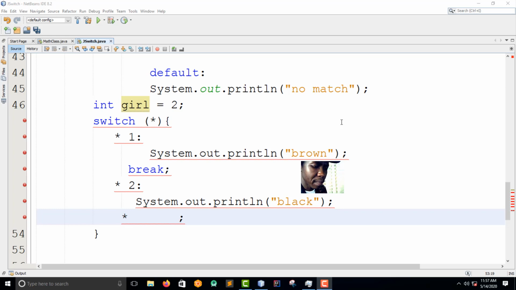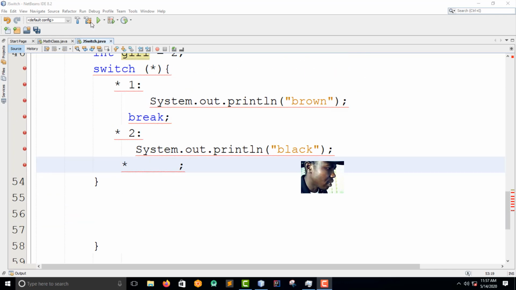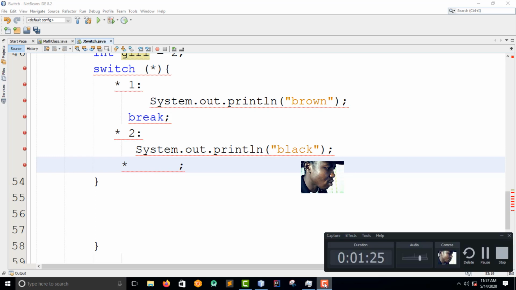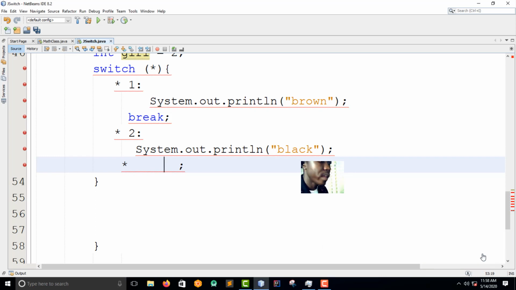But then we have, I think, three types of loops. We have the Java while loop, a do while loop, and also the for loop, and I think we have a number of others. But we're going to start with the Java while loop, and then we will continue as we go through the topic.